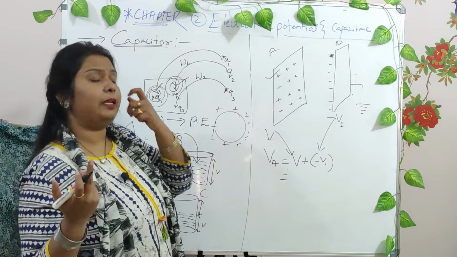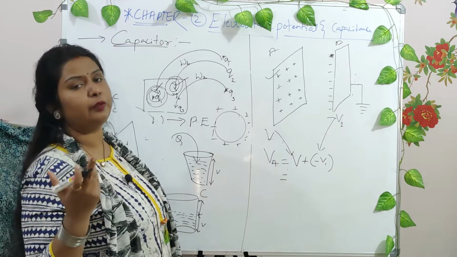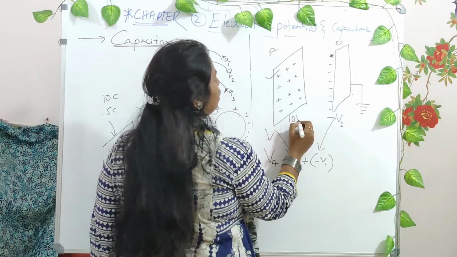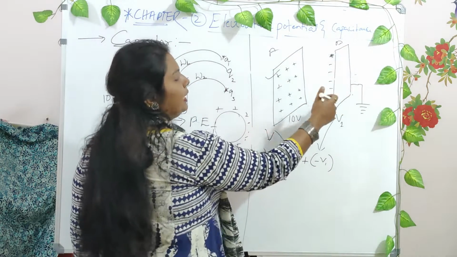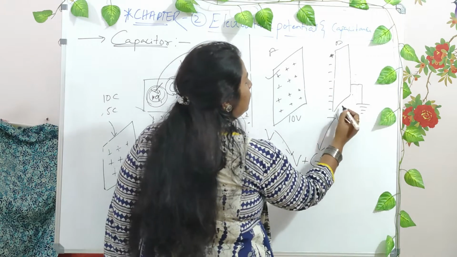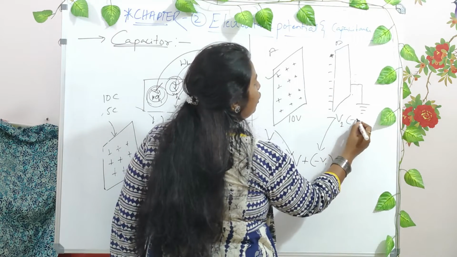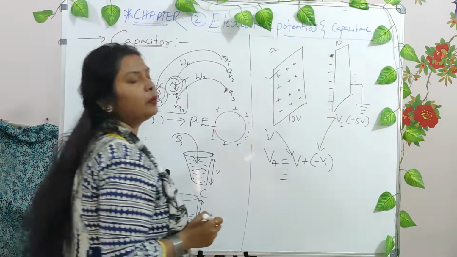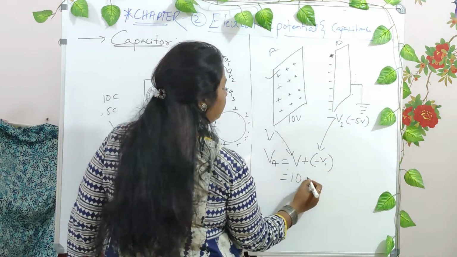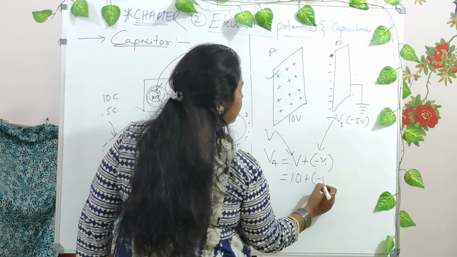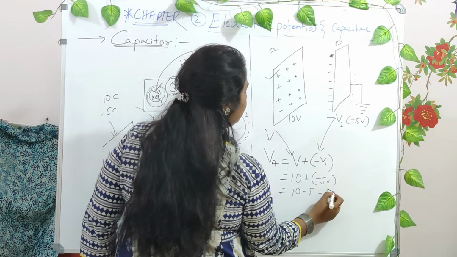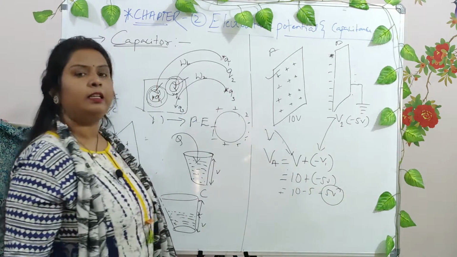This can be understood with a very good example. Say, for example, this had initially a potential of 10 volts before the plate is introduced, right? After the plate was introduced, say for example, this had a potential of minus 5 volts, right? Now you substitute the values. Initially it had 10 volt plus of minus 5 volt. It is 10 minus 5 is equal to 5 volt, right?